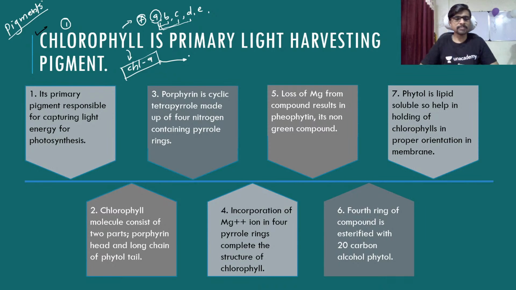Okay, so from bacteria to the higher plant, in every single cell which is involved in the photosynthetic reaction, it will definitely have this chlorophyll A, and so it is universal. This type of chemical which is present in each and every organism, we do not use the word universal for them. We use the word ubiquitous.